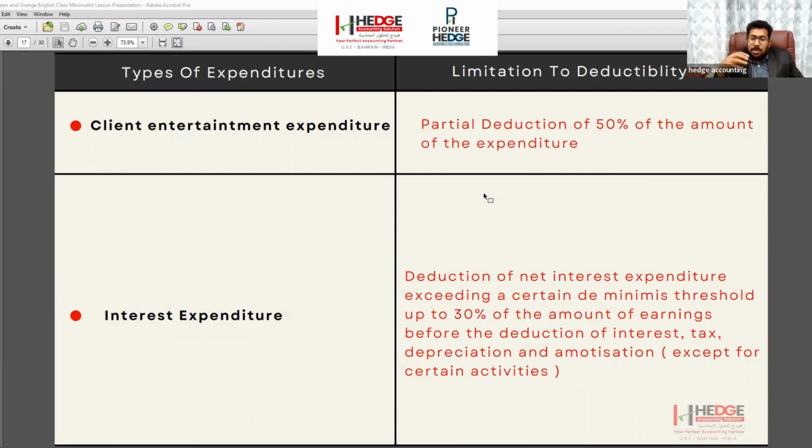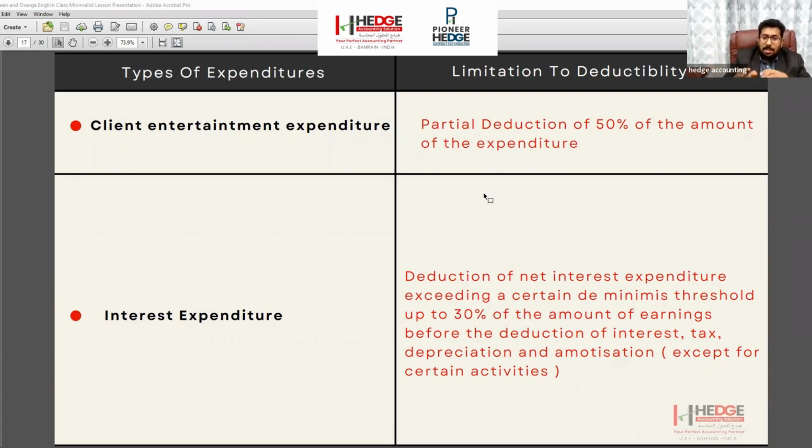Let's say we are paying 20,000 as interest to a bank yearly. We cannot deduct this 20,000 as an expense. We can deduct only 30% of the profit. After all the computation, before this interest, the profit is, let's say, 1,000 dirhams. You can deduct only 300, not that 20,000.